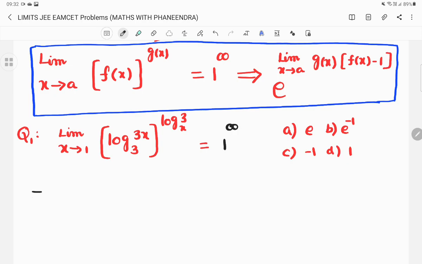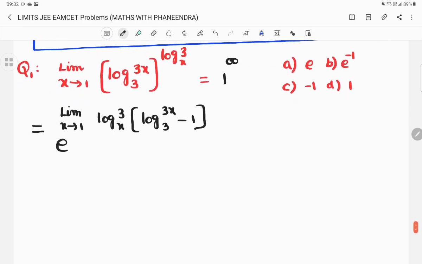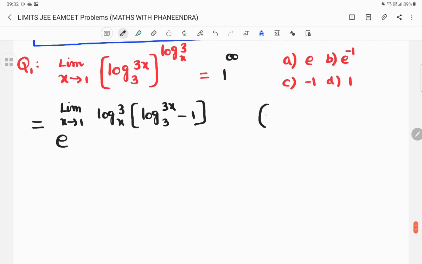The given limit can be expressed as e power, this is f of x, this is g of x. So log of 3x to the base 3 is f of x. G of x is log 3 to the base x. So based on the formula, e power limit x tends to 1 of g of x, that is log 3 to the base x, into log 3x to the base 3 minus 1. So we applied the formula. After that, we have the formulas of logarithms. Log AB to the base e is equal to log A to the base e plus log B to the base e.